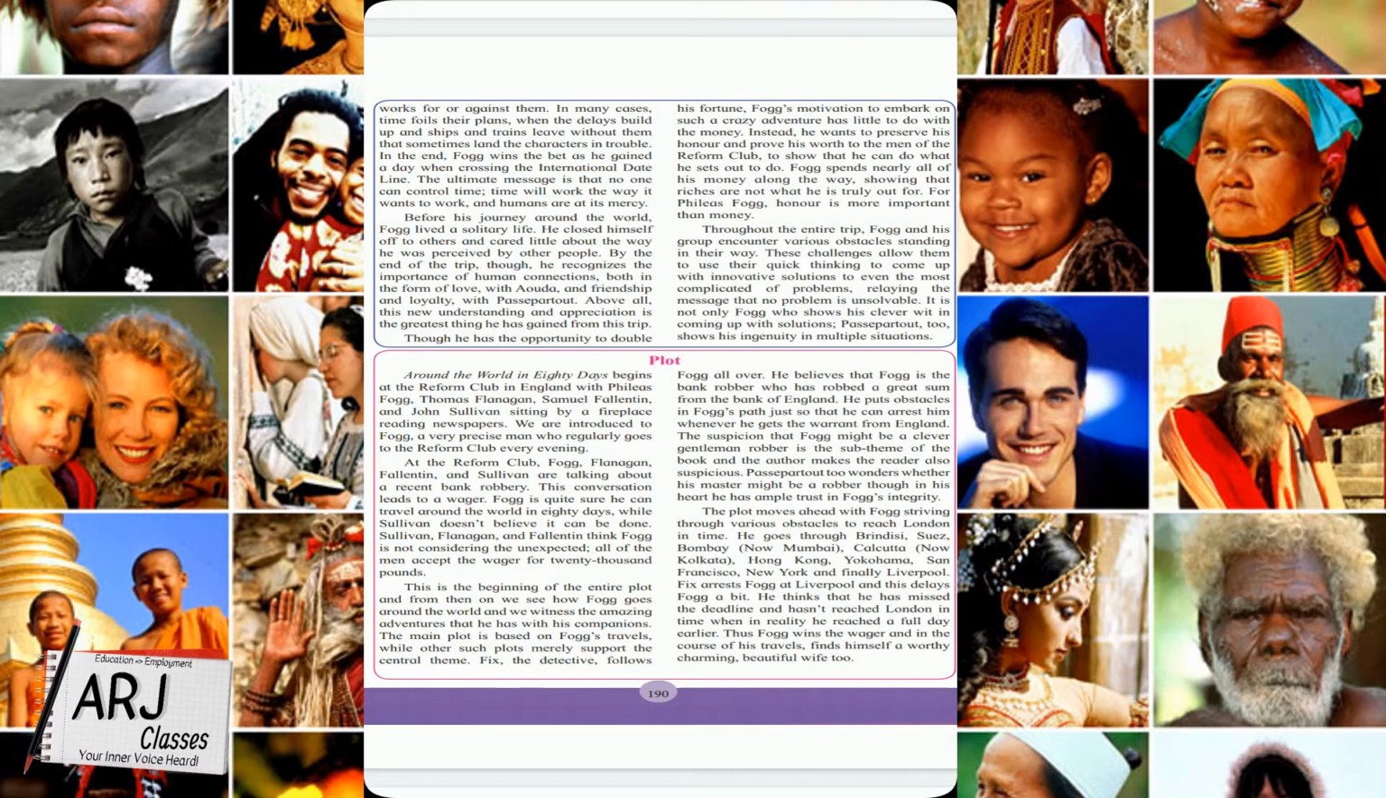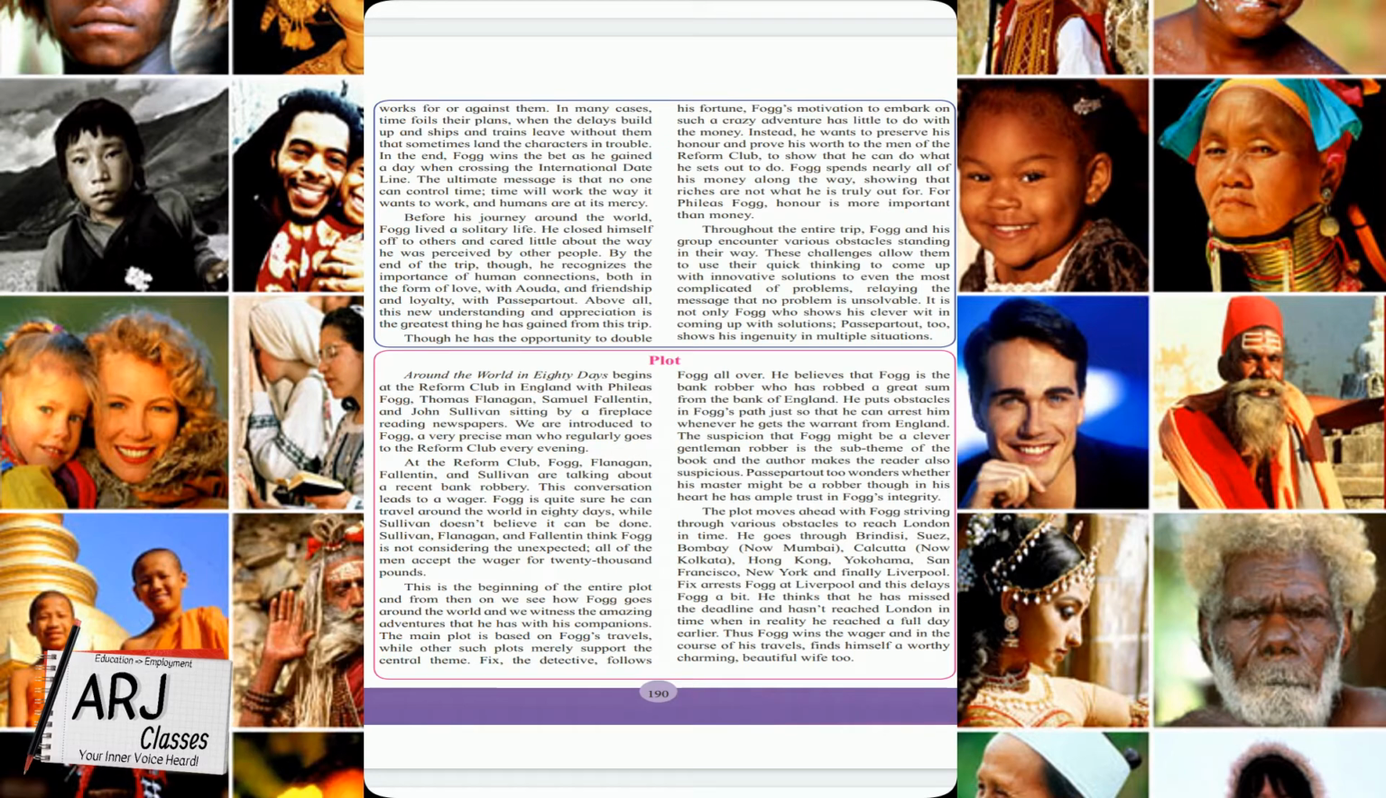Okay, Passepartout wonders whether his master might be a robber. Now, Passepartout also sometimes feels that yes, the master must be a robber too, though in his heart he has much trust in Fogg's integrity.